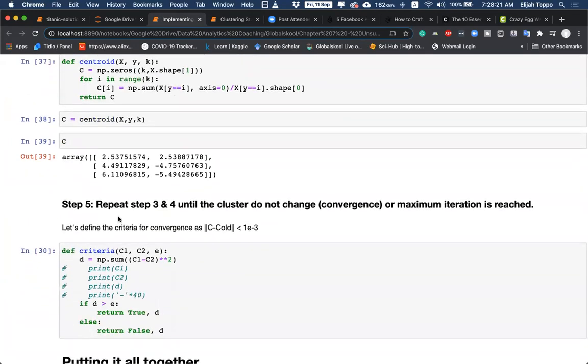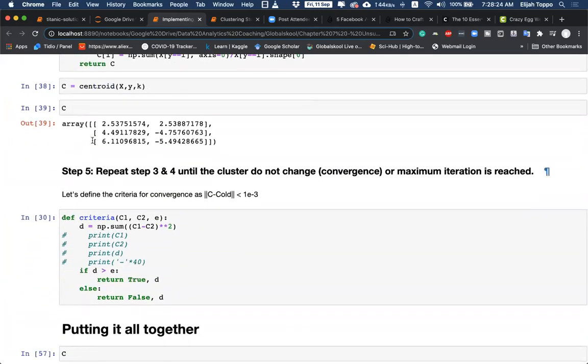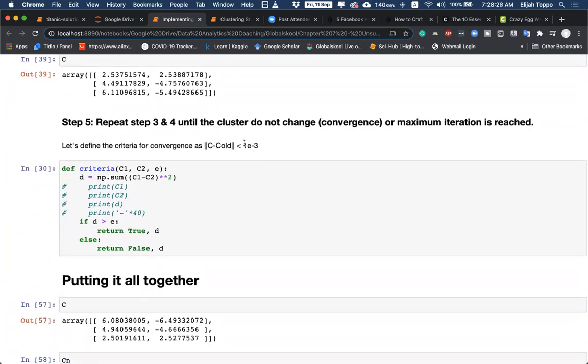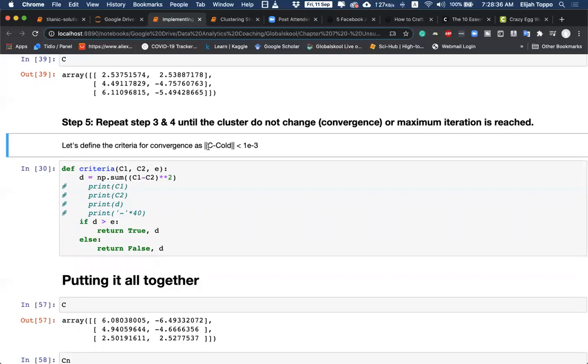Now the next step, step 5, is basically to repeat 3 and 4 again and again until we have convergence. Let us define convergence as the difference between C and C old, that is the new centroids and old centroids. If the L2 norm between them is less than 1e-3, a very small number, we will say that we have reached convergence. So if the centroids stop moving, then we can say that we have reached convergence.